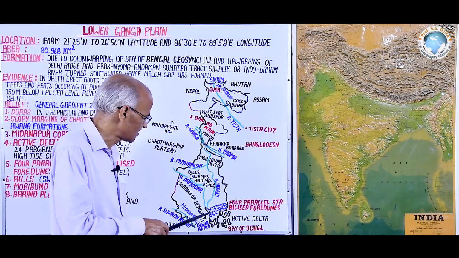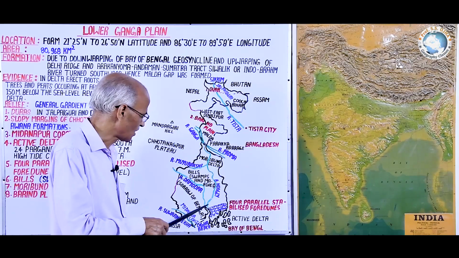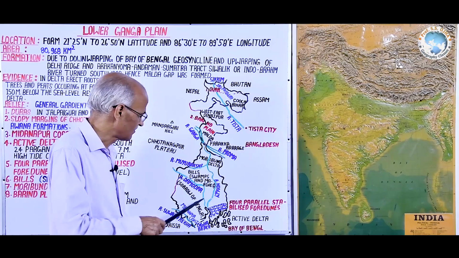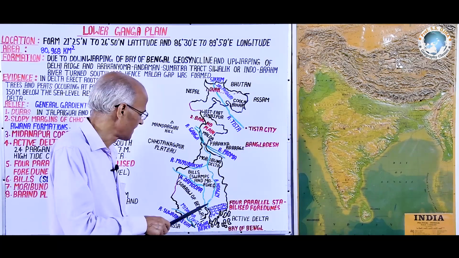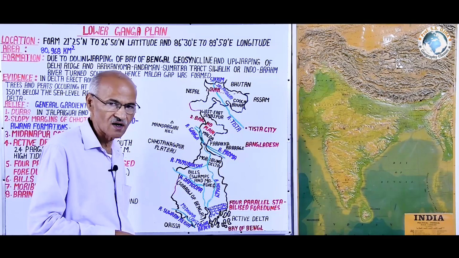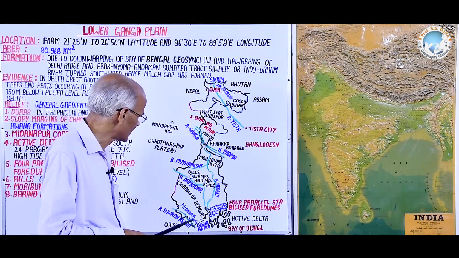Here there are several points like Haldia Port, Kolkata Port, and a number of other locations which you should study on the map of West Bengal. And while studying West Bengal, we will be studying these things very minutely.